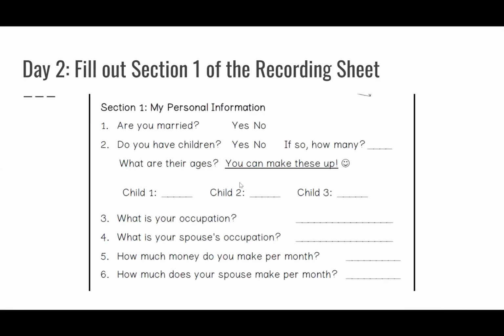And then you can guess, you can put whatever ages you want. So let's just say you want to pretend that you have a baby. So you would say between 0 and 1 year old, or child 2 can be a 4-year-old. So you would just write 4.